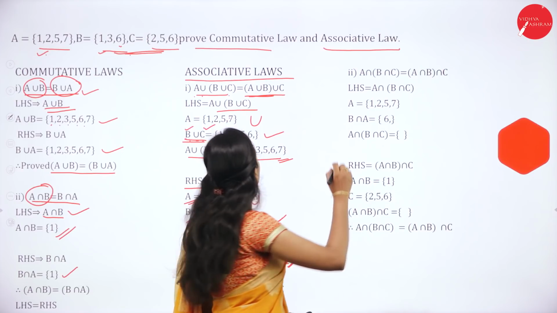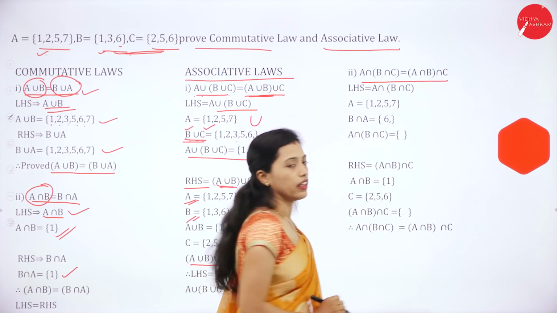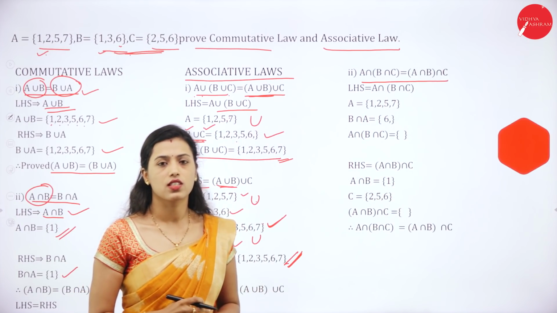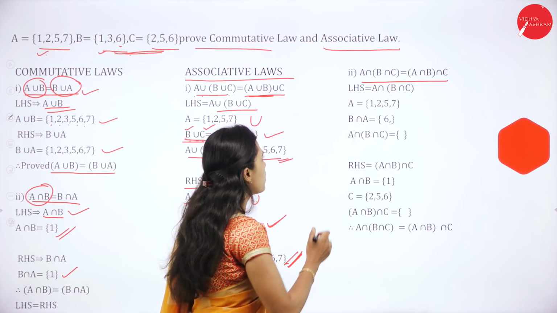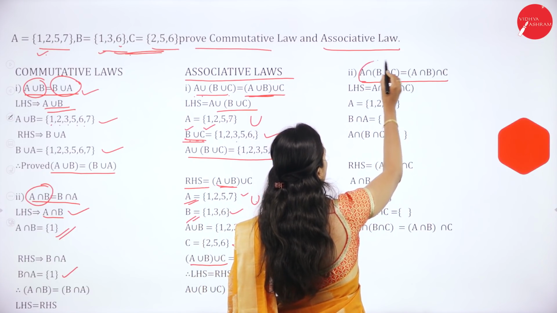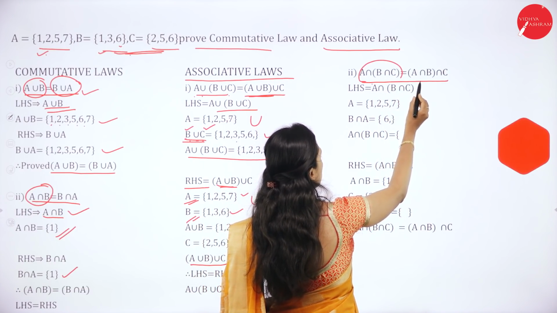Then the second associative law is A intersection (B intersection C) is equal to (A intersection B) intersection C. So take LHS first, A intersection (B intersection C).